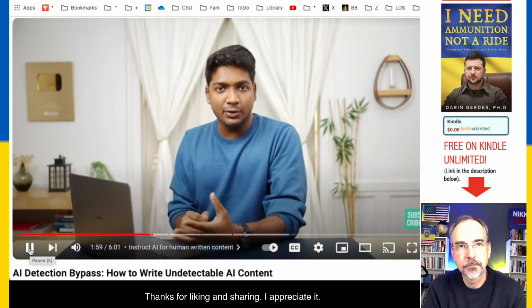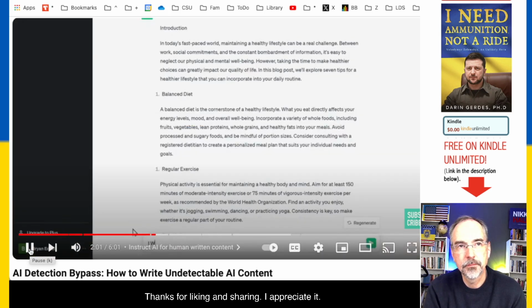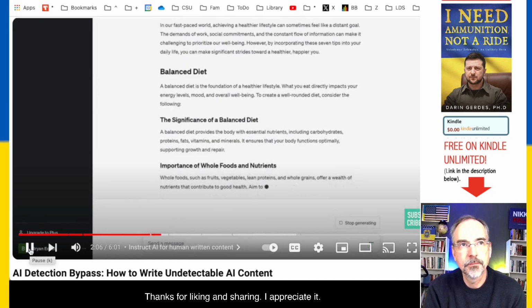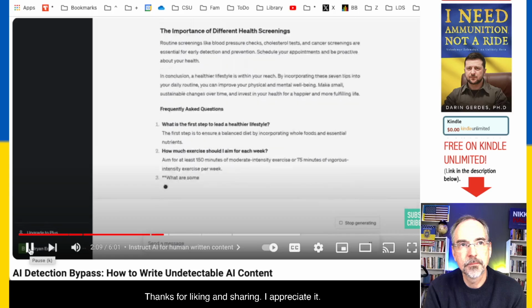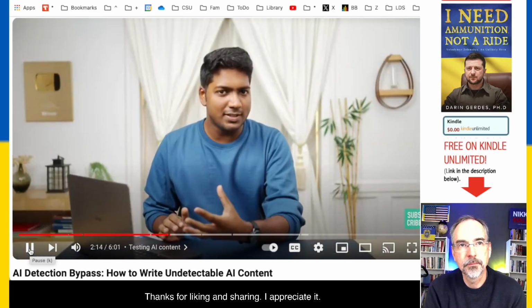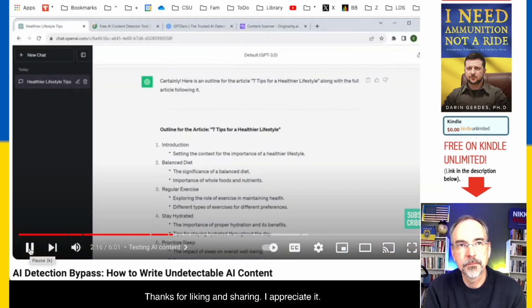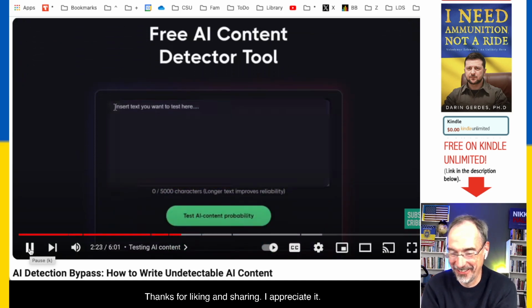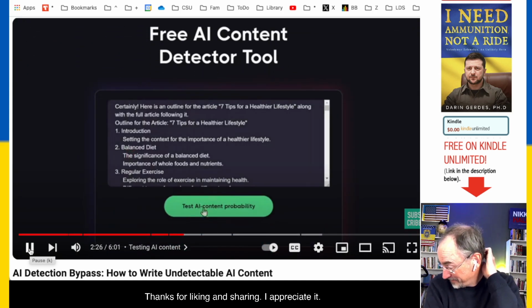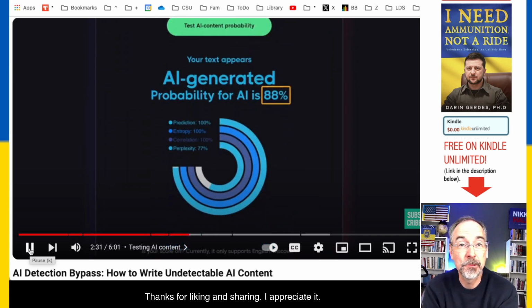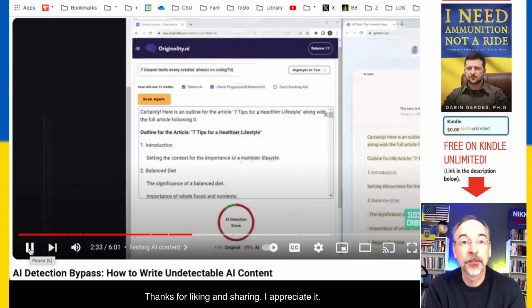Now I'm going to instruct ChatGPT to create content that's more human written. And as you can see, it has given us a blog post based on our instructions. So let's test it and see if it passes the AI detection test. Just copy the content. Is that it? Go to SEO.ai. Is that your big secret? Paste it here. All right. You must think that professors are stupid. You can see a slight improvement, but it still does not meet our expectations.